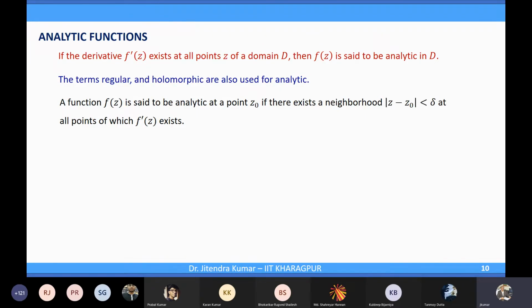Therefore that analyticity was obvious and was equivalent to differentiability when we were talking about a domain. But the actual difference is here. For analyticity, you need a little more than differentiability. The function is not just differentiable at z0, but there should be a neighborhood where the function is differentiable. So the function may be differentiable at this z0, but may not be analytic. For analyticity, there should be a small neighborhood, however small does not matter, but there should exist a neighborhood where the function is differentiable. Then we call the function analytic at that point z0. Is the difference between the two clear?